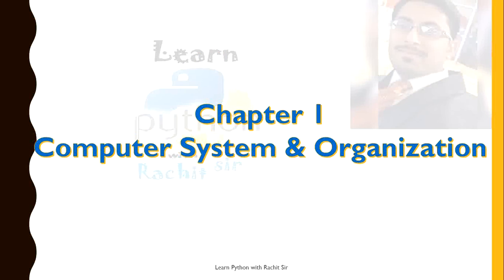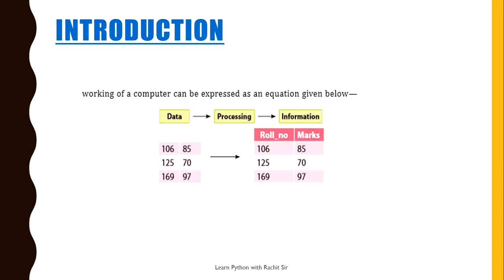Today we will start chapter number 1, Computer System and Organization. First of all, introduction. As we know, today everything around us involves technology, be it withdrawal of money from the ATM, online shopping, e-learning, ticket reservation, payment of telephone and electricity bill, or searching the internet for information. It has become a necessity for everyone to know about computers and latest technology.